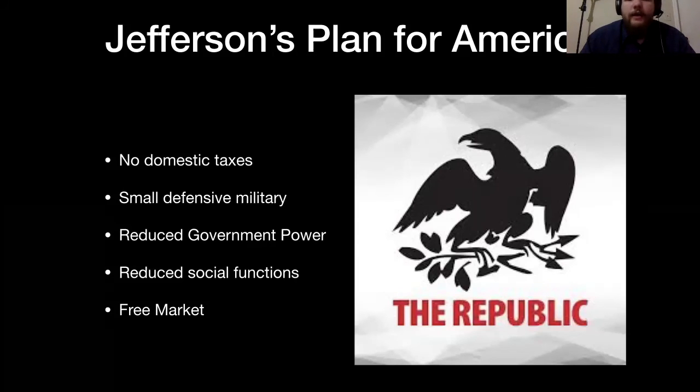His idea was a small defensive military, reduced government power in general, reduced social functions, which means things that the government is doing to aid people, such as building roads, funding hospitals, that sort of thing.